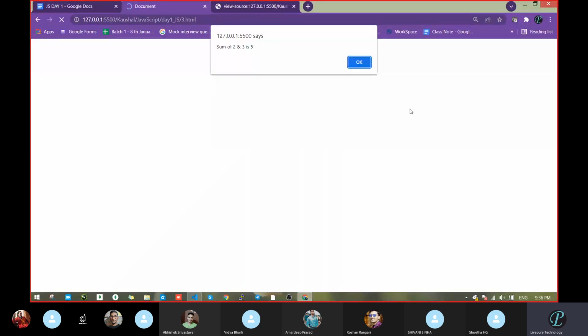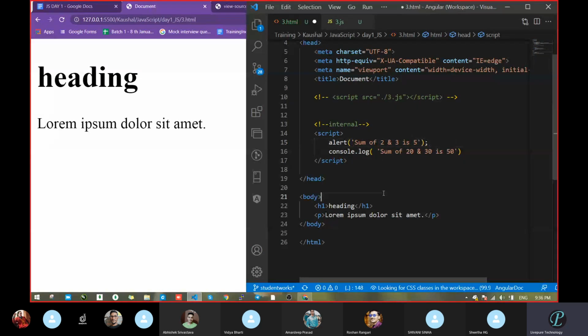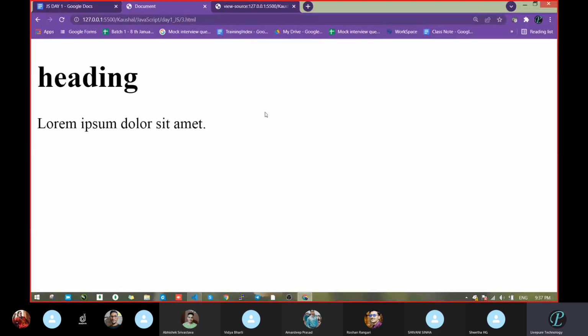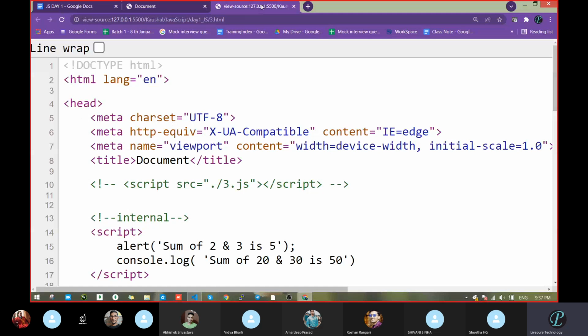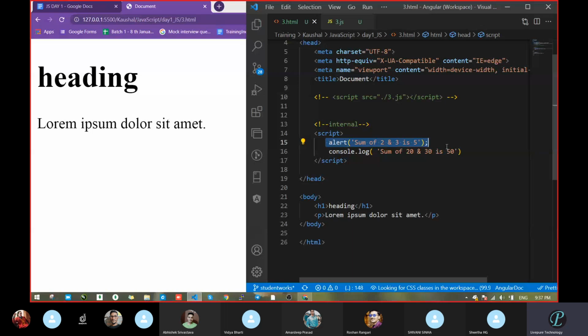So let's see. We got the output. Clear? Because that is a window property. Window property means this functionality window has. Suppose you are looking at a doctor. We know what work a doctor can do. If you go to any shop, a medical shop or a painter or anyone of a different occupation, we know what he will do. In the same way, whether we write alert or window.alert, alert by default knows that it is a property of window.